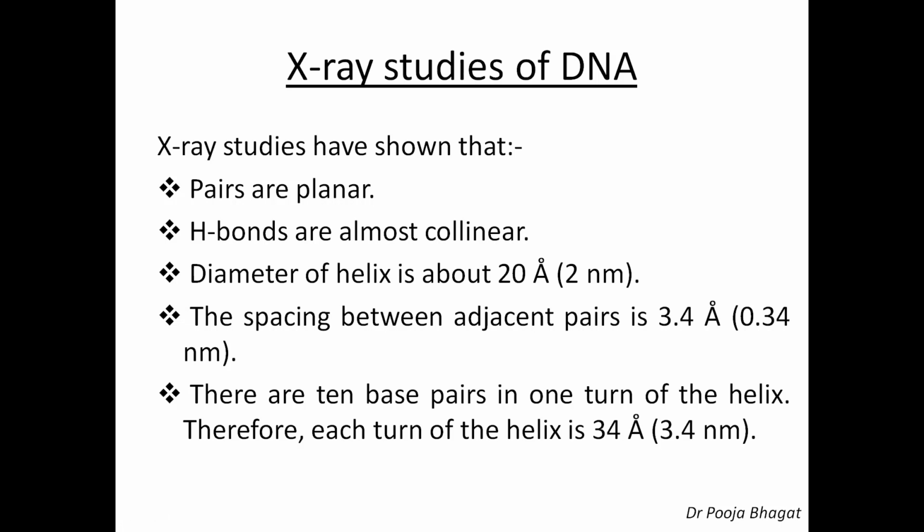Now X-ray studies. X-ray studies have shown that pairs are planar. That means the base pairs are in the same plane. Hydrogen bonds are almost collinear. That means the hydrogen bonds which are present are in a straight line. The diameter of the helix is about 20 angstrom, that is 2 nanometer. The spacing between adjacent pairs is 3.4 angstrom, that is 0.34 nanometer. There are 10 base pairs in one turn of the helix. Therefore, each turn of the helix is 34 angstrom or 3.4 nanometer.